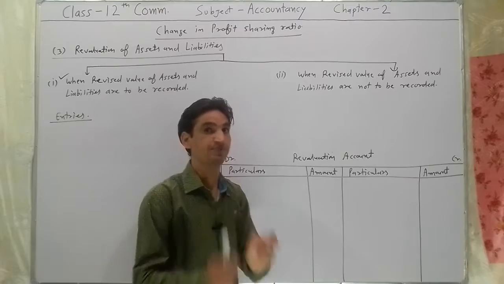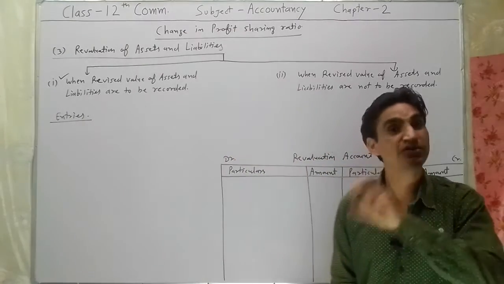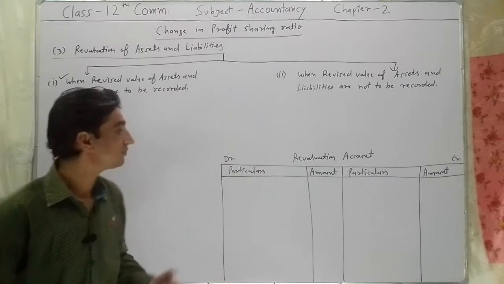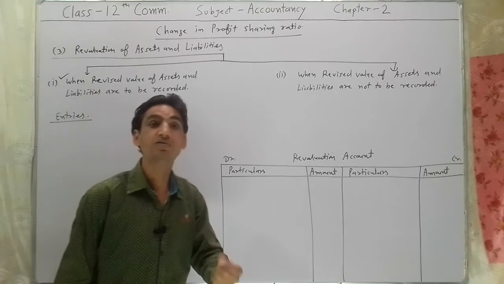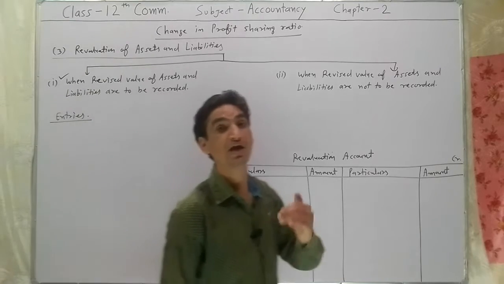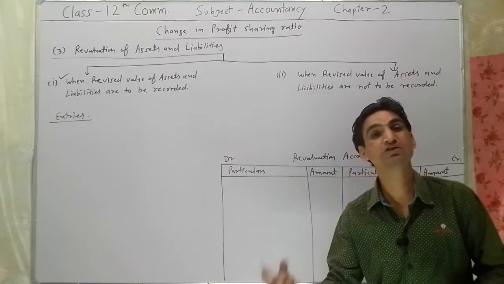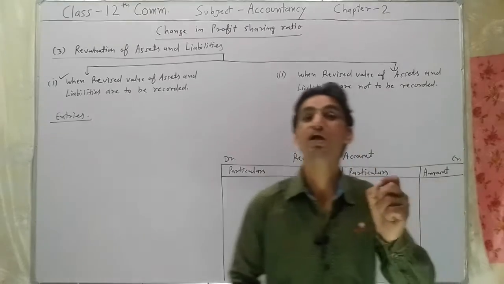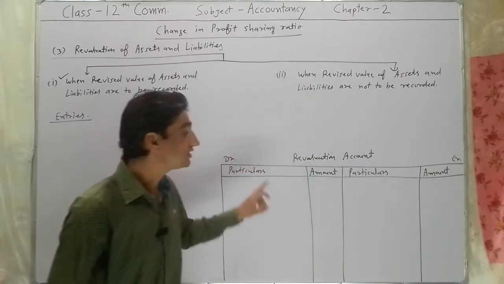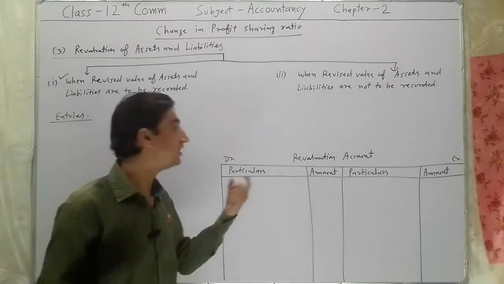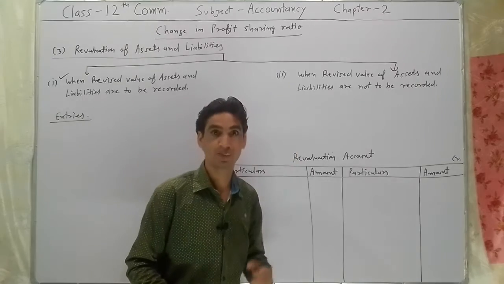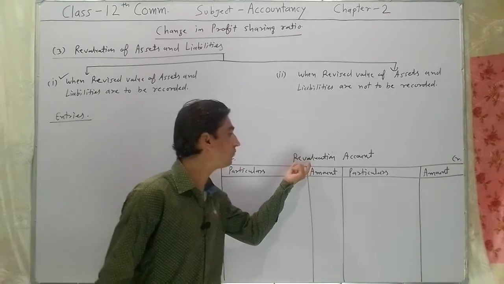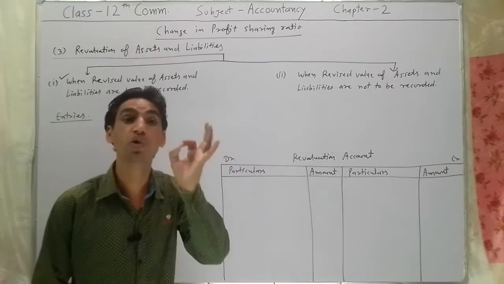So your question, what is revaluation account and when is it prepared? Your answer will be, to find out profit and loss on revaluation of assets and liabilities, revaluation account is prepared. The second question, what is the nature of revaluation account? So the nature of revaluation account is nominal.